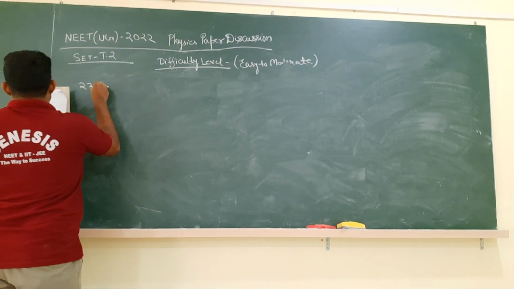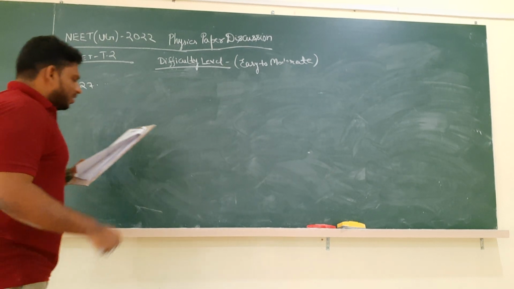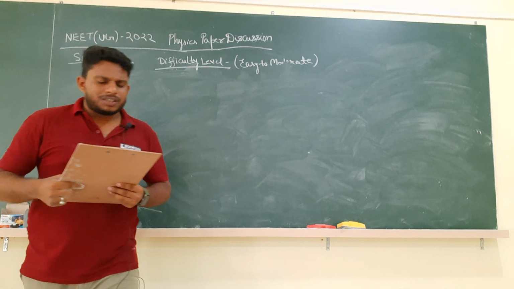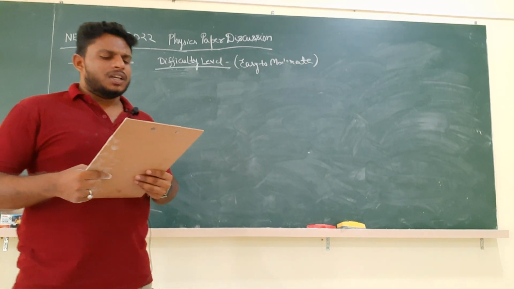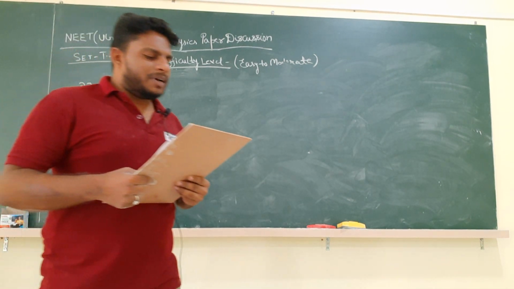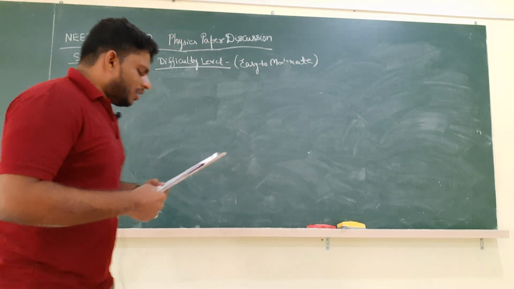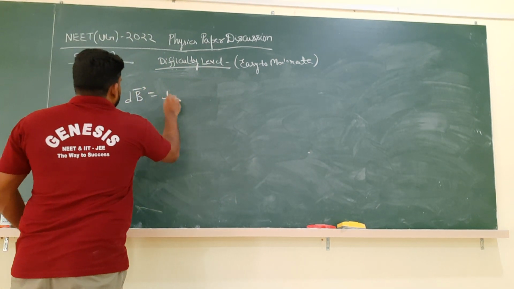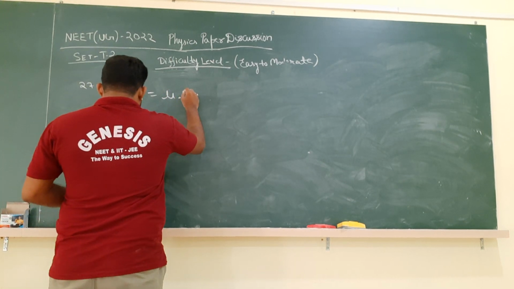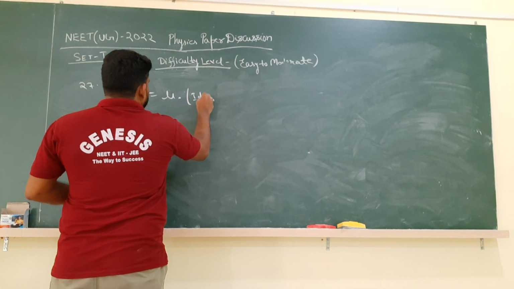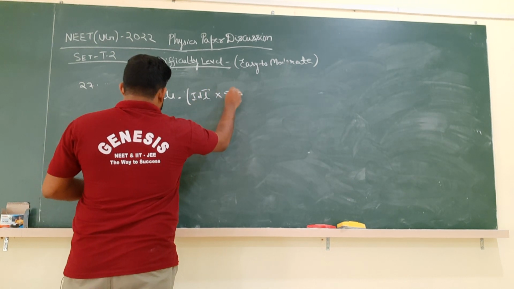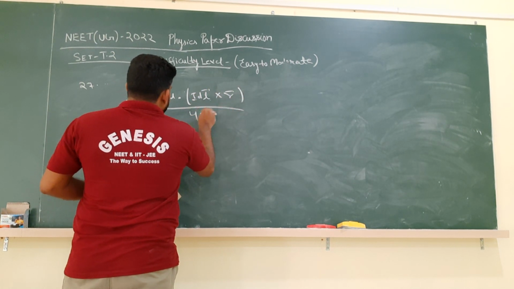27 is an assertion reason or statement type question. The first statement they have given is that Biot-Savart's law gives us the expression for the magnetic field strength of an infinitesimal current element IdL of a current carrying conductor only. Yes, we know that Biot-Savart's law is dB = mu naught into I dl cross r divided by 4 pi r cube.